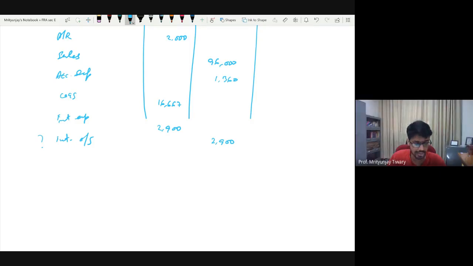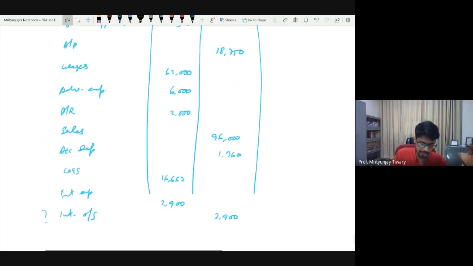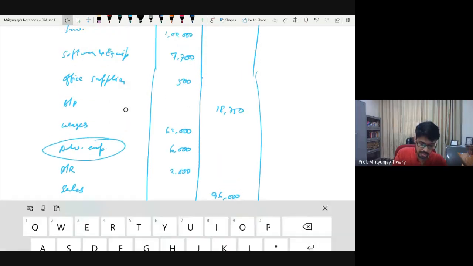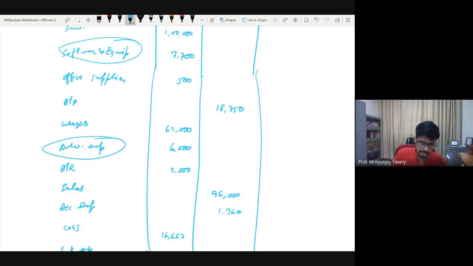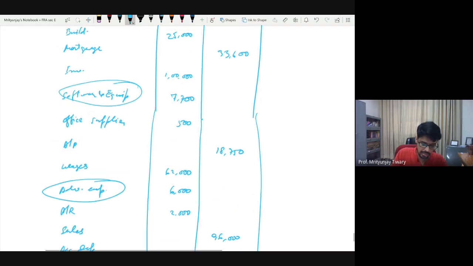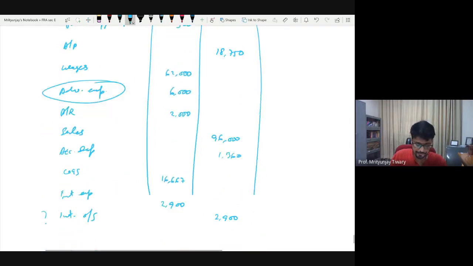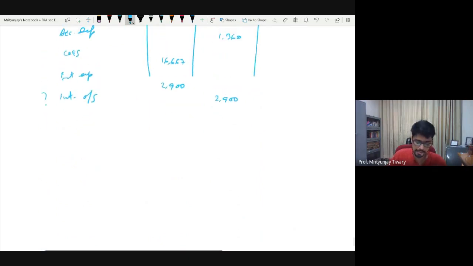Okay. Any other item? Anything that is missing out completely? As a heading, forget about the amount. Prepaid ads, I think. Advertisement. Okay. So what he has done is he has shown everything here. So we'll discuss about that. This needs to be discussed. This also needs to be discussed. Anything that is completely missing?